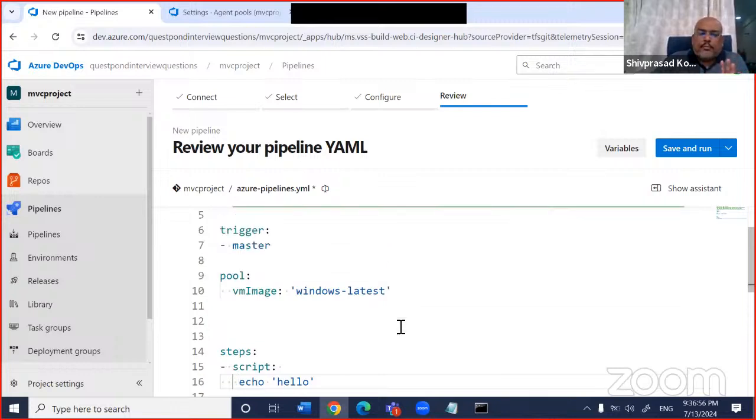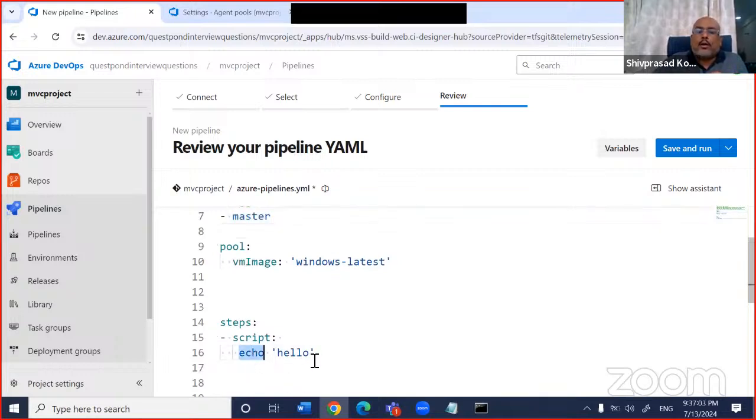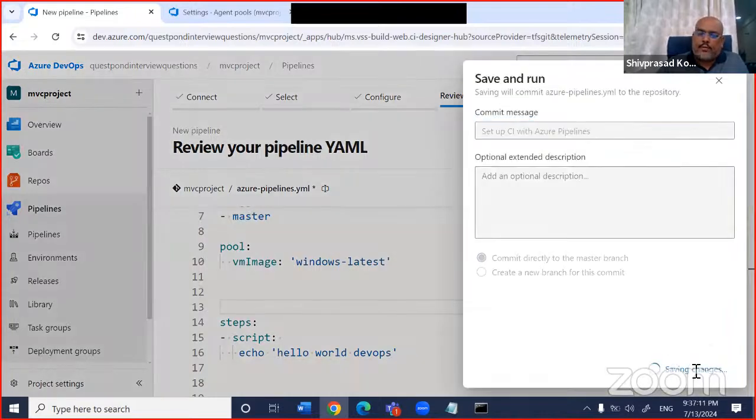There is nothing much in it. I'm saying that I don't even have to write a trigger, right? I can remove this also. I'm just saying, go and run hello world DevOps, right? By using this VM image, right? So I'll just say save and run this. So I'll say save and run.